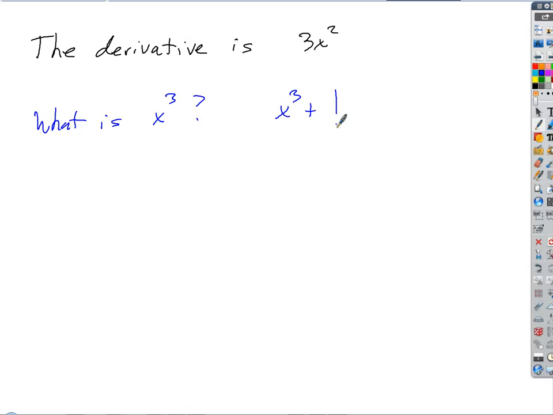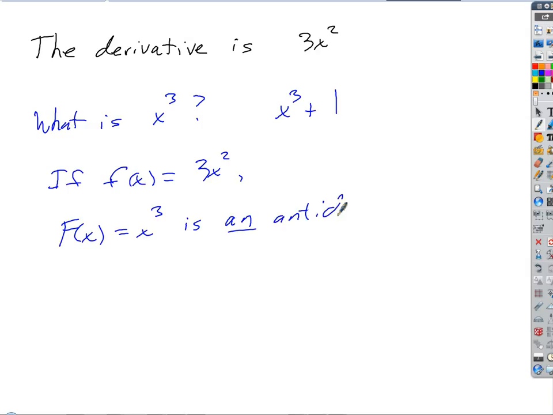So what we could say here though is if f of x equals 3x squared, then capital F is usually how we do this. Capital F of x equals x cubed is an antiderivative of f of x, right?